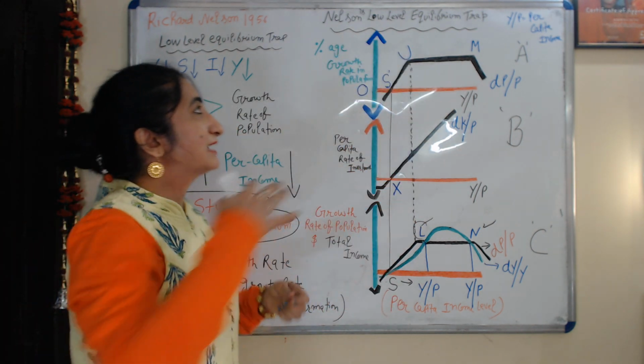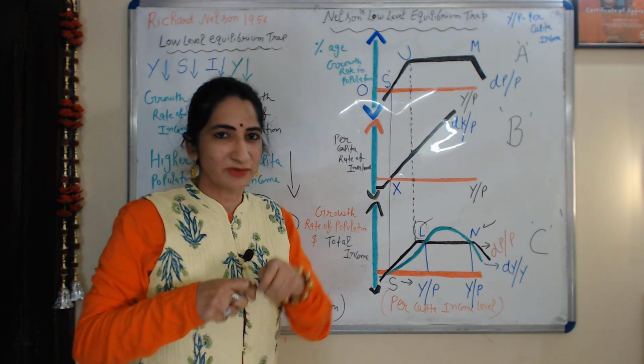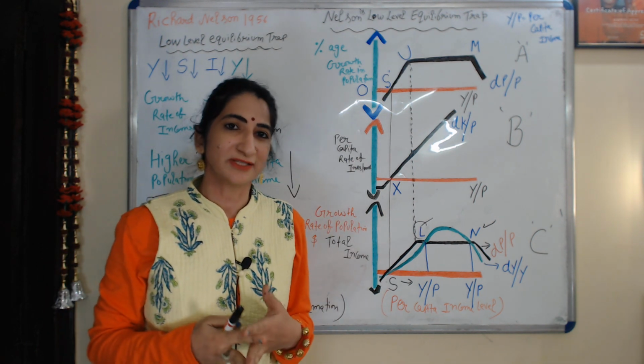This is all about Nelson's low level equilibrium trap. I think you understood.